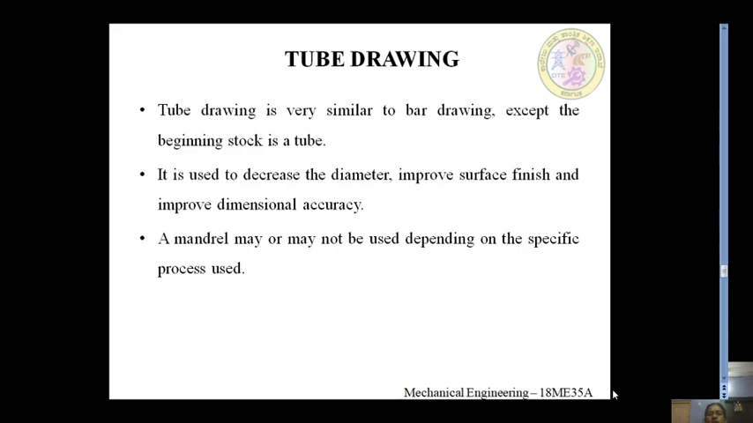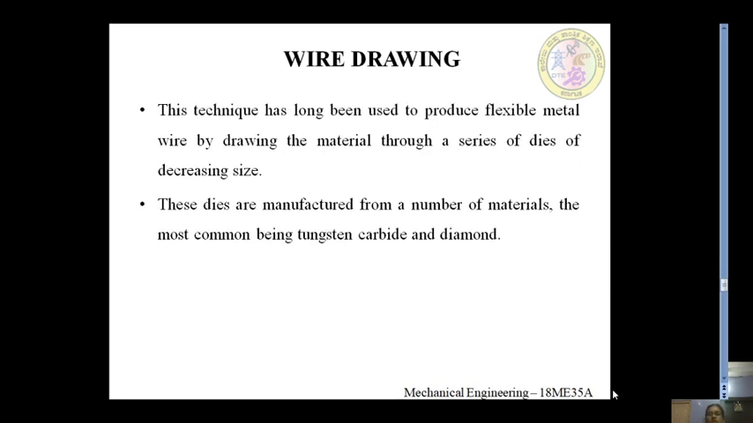So in tube drawing, it's similar to bar drawing, except that the beginning of the stock is a tube. There we have a solid bar, here we have a tube. It is used to decrease the diameter, improve the surface finish and improve the dimensional accuracy. A mandrel may or may not be used depending on the specific process. To support the work we can use a mandrel, or sometimes it is not used.